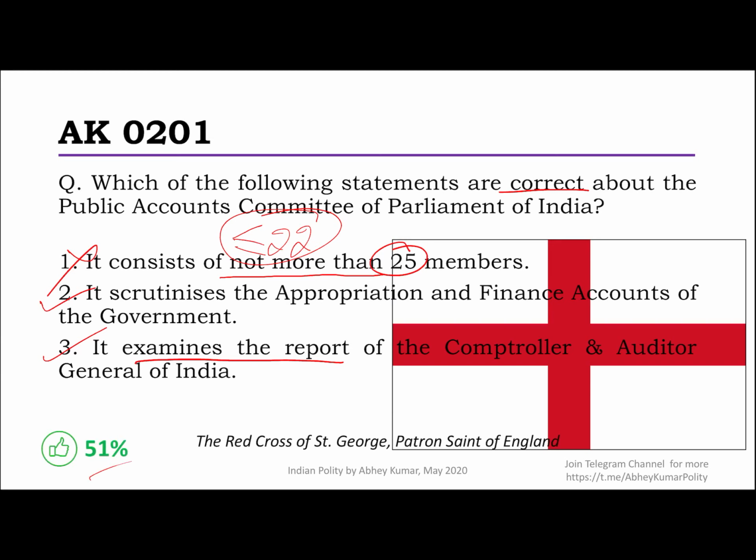Half of you got the right answer, and that there is the flag of England. I'm sure you can differentiate it from the flag of United Kingdom, which was there on the first starting slide, the Union Jack, which also has the saltire of St. Andrew, the patron saint of Scotland, right?